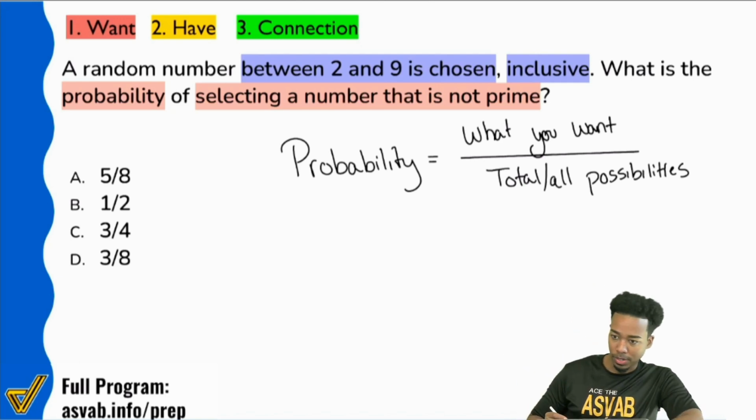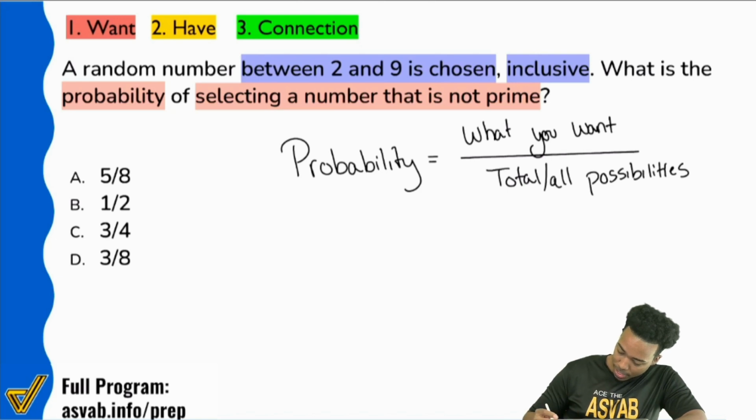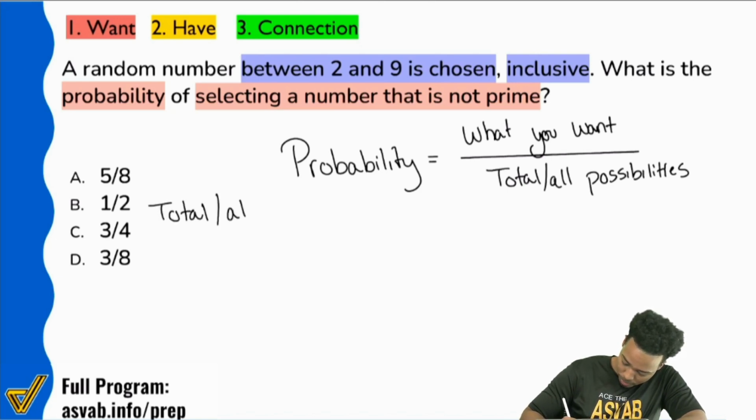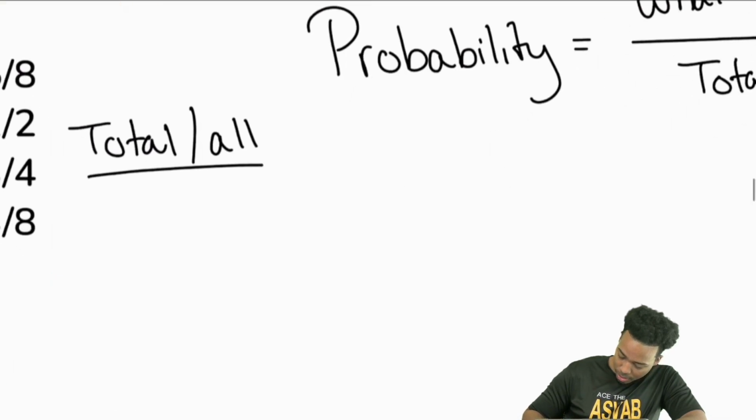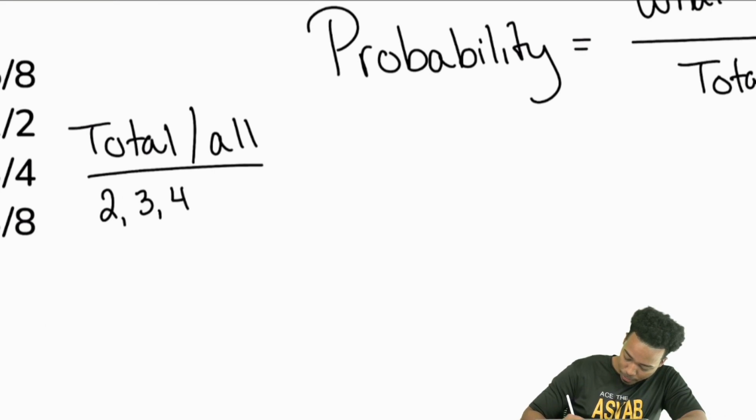So let me show you what that means here. So right here we have, again, total or all possibilities. That's going to be the numbers, again, 2, 3, 4, 5, 6, 7, 8, and 9.